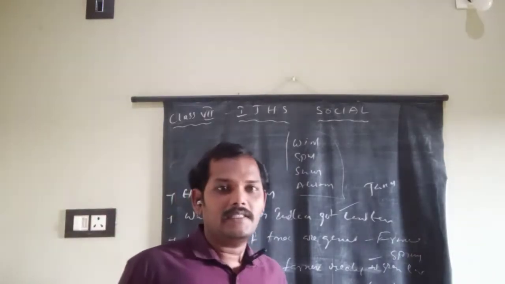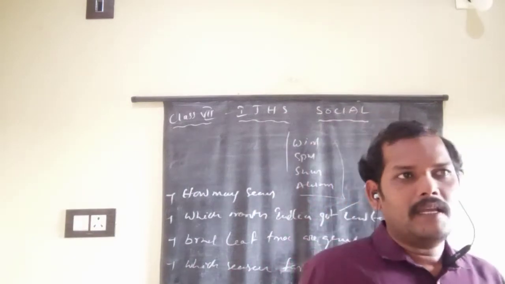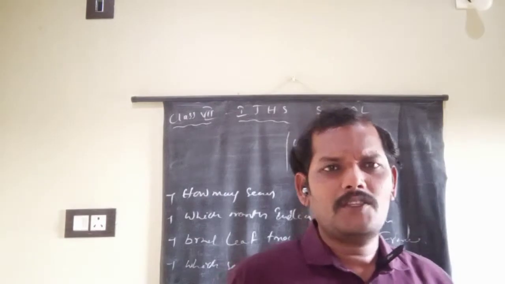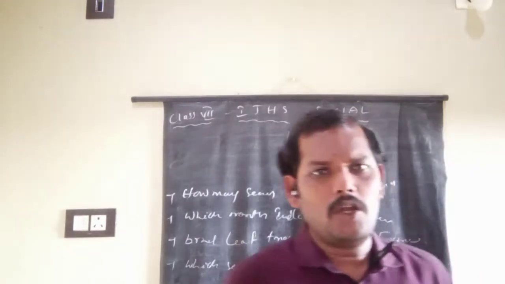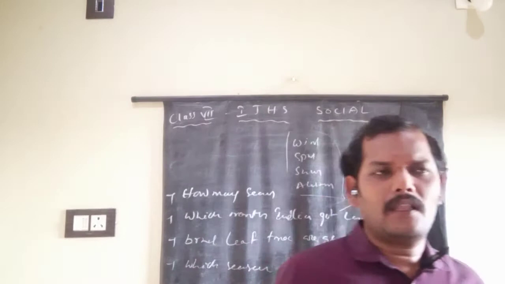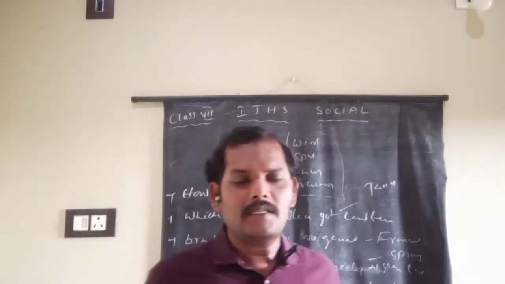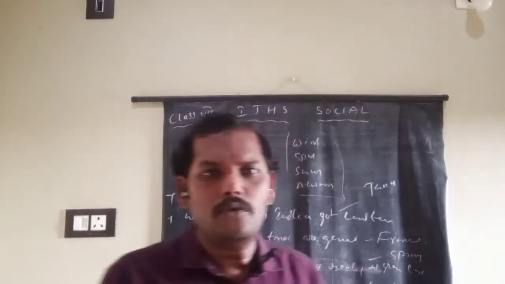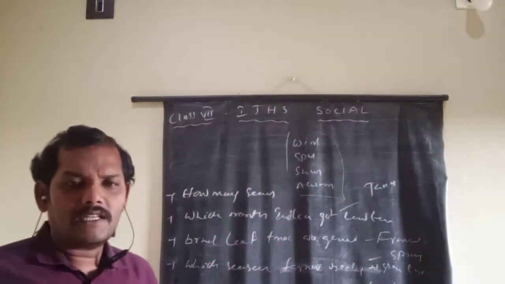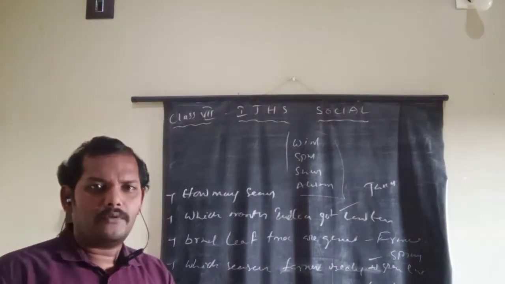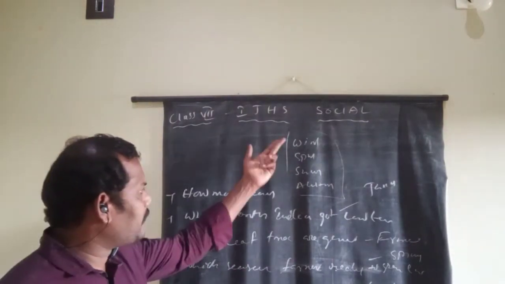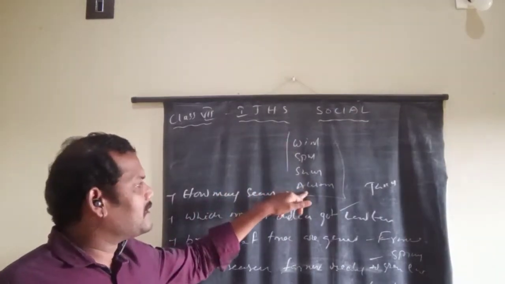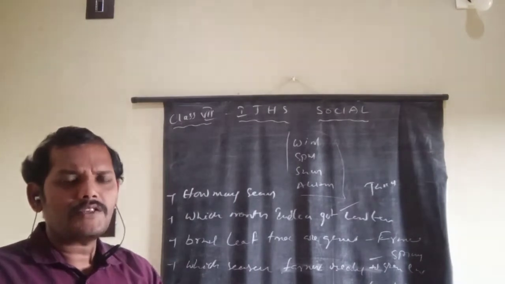Next one: why do the people store food items in the autumn season? In the autumn season, it is the harvesting time. Next, they are going into winter. What is the situation in winter? Daytime is very short, all the seas and the water are completely frozen. In this situation, the climate is not suitable for any type of activities. That's why there is difficulty gathering food in winter. So in the autumn season, all the people store the food items.